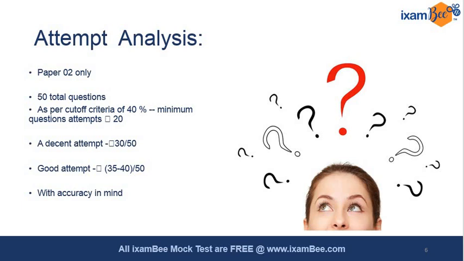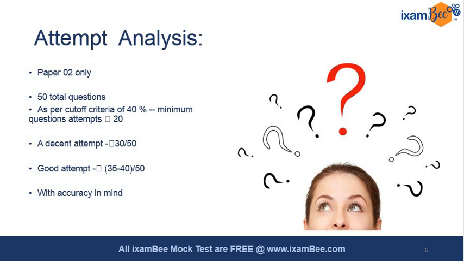So a decent attempt will be 30 questions out of the 50 questions, and a good attempt will definitely lie between 35 to 40. If you're above that, and if your accuracy is clear with you, if you keep track of your accuracy and you're attempting more than 40 questions, then you may be the topper on the list. Otherwise, if you're not keeping a check on your accuracy and you are attempting above 40 questions, then you may land up with a huge negative. So there should be a balance of speed to accuracy here.